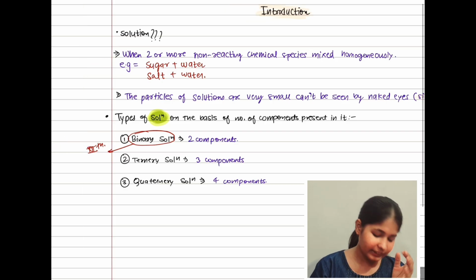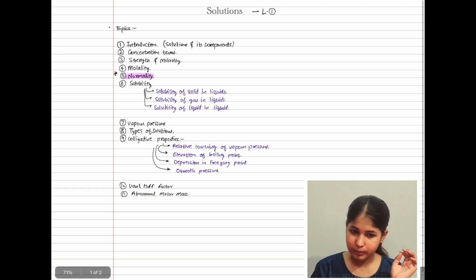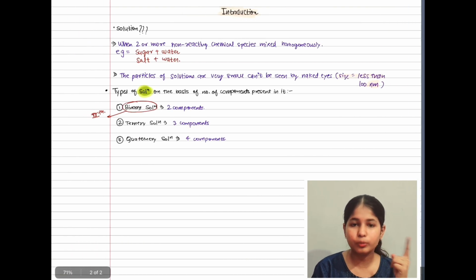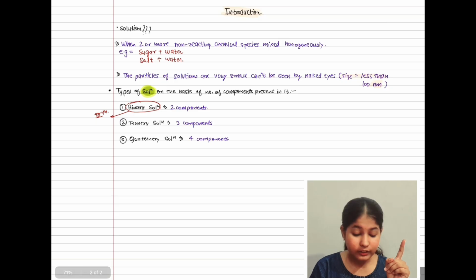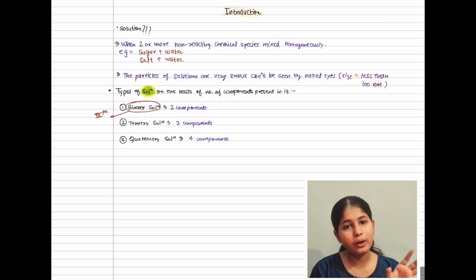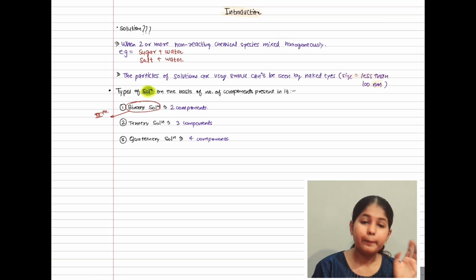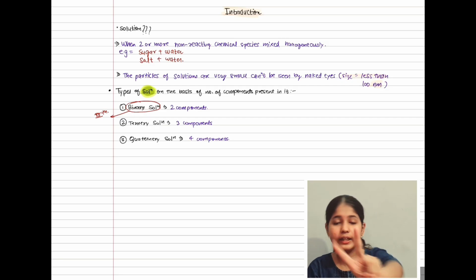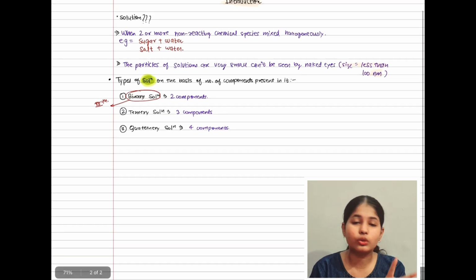So only binary solution is in our syllabus. In this whole chapter, put in your mind that we are going to talk about only binary solution. Binary solution means the solution which has only two components.